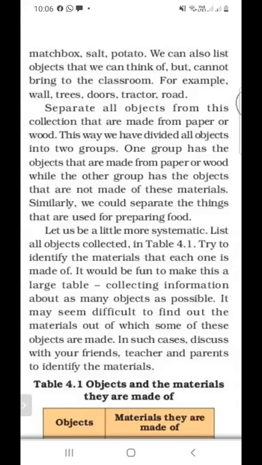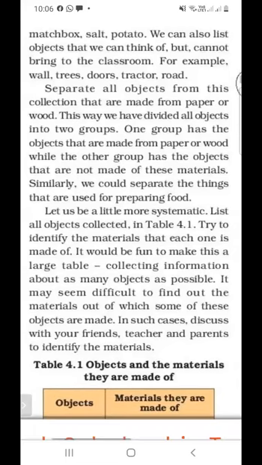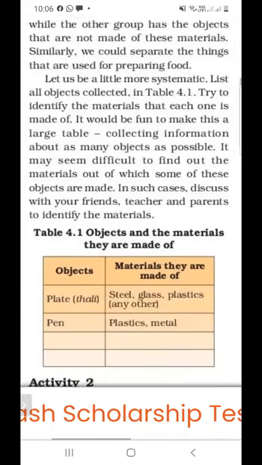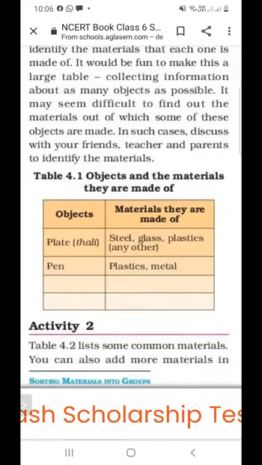It may seem difficult to find out the material of which some objects are made. Sometimes we cannot find out what material an object is made up of, so we can take the help of our teacher and of our parents